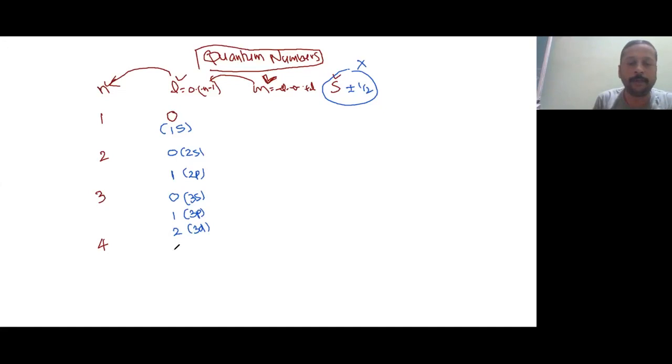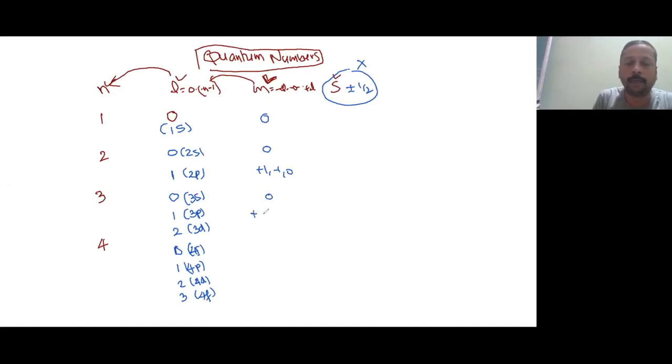Okay. Same way n is equal to 4, that time l will be 0, 1, 2 and 3. So 0 stands for 4s, 1 stands for 4p, 2 stands for 4d and 3 stands for 4f. Okay. These are the l values. And accordingly m values. For l equal to 0 it is only 0. For l equal to 1, it is plus 1, minus 1 and 0. Okay.